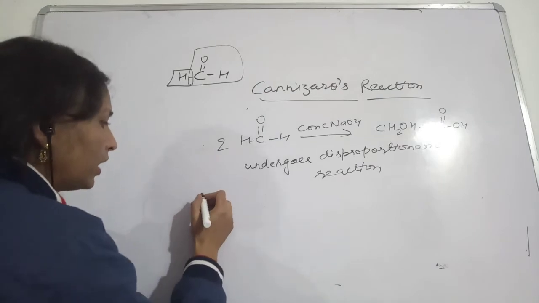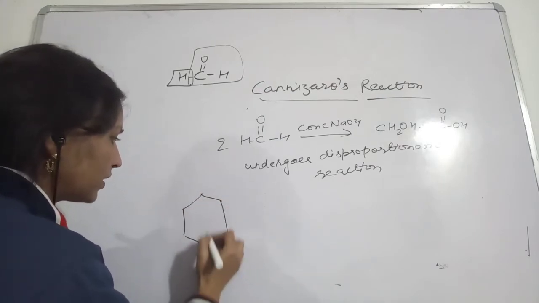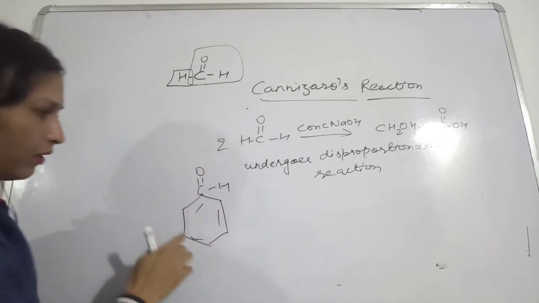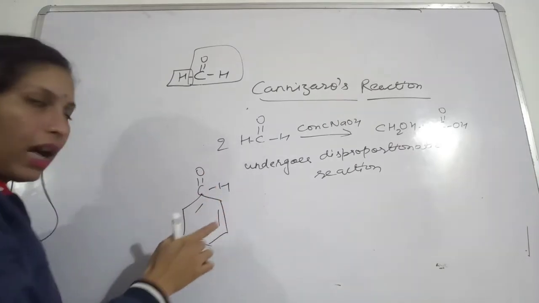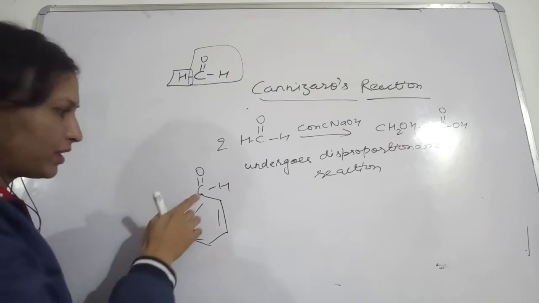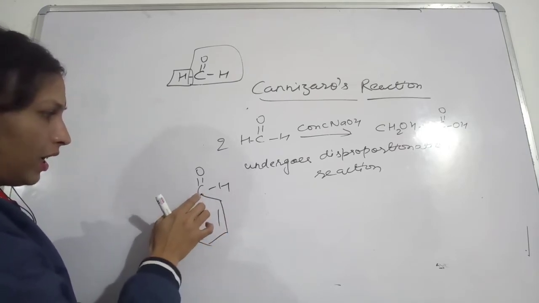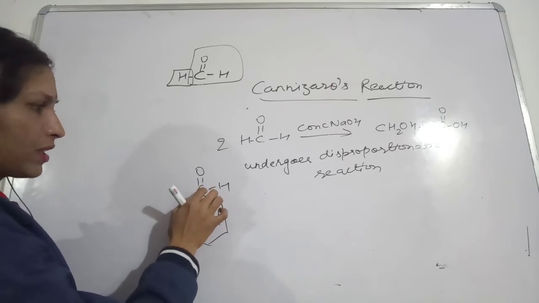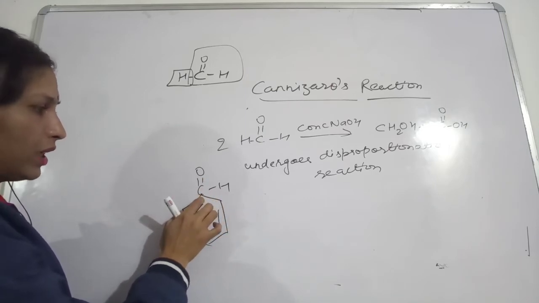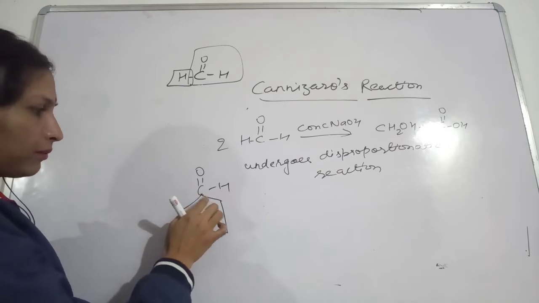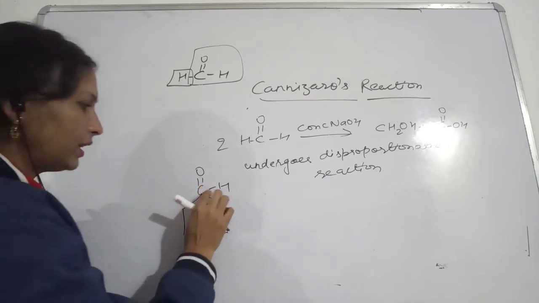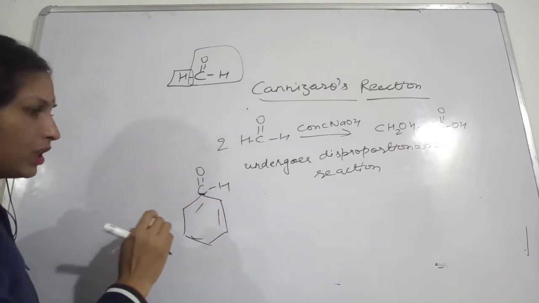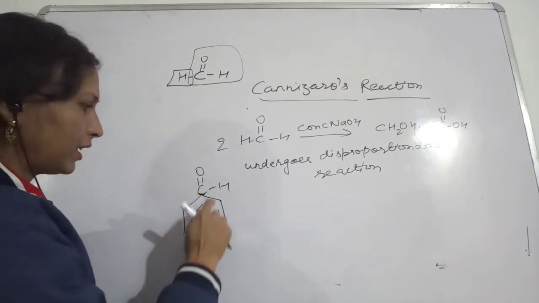Now in this case, this is benzaldehyde. Here also we do not have any alpha hydrogen. Alpha hydrogen means, see, this is the benzene ring, and this is the carbon which has the functional group. The alpha hydrogen is not present in this case also.